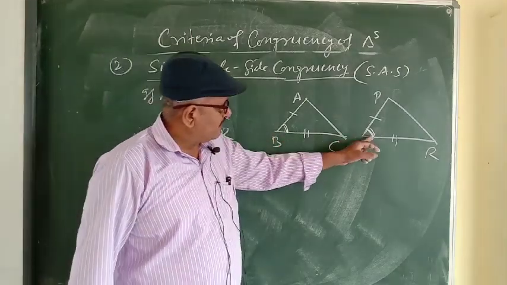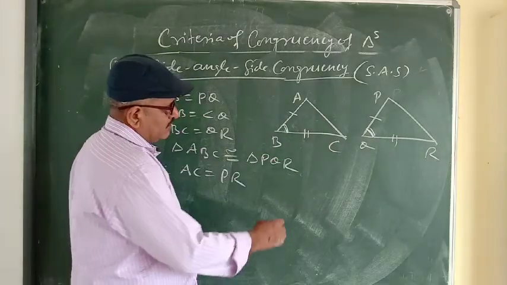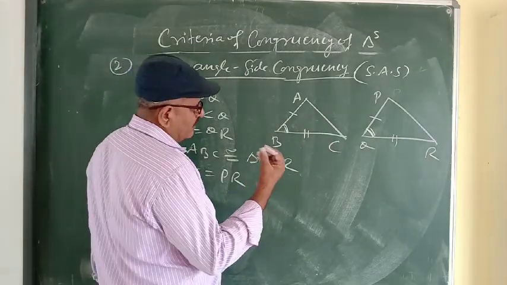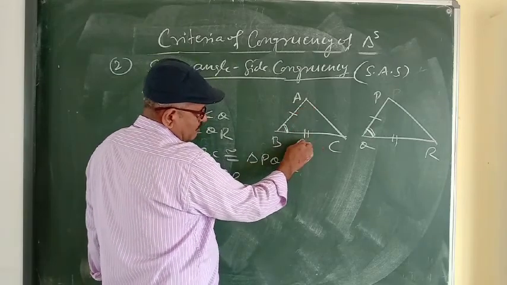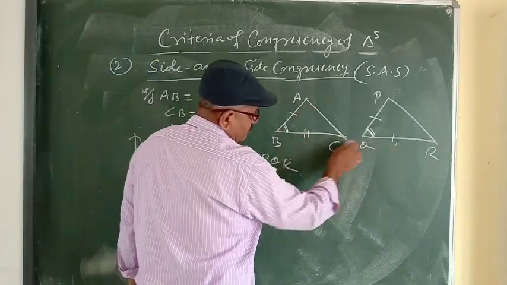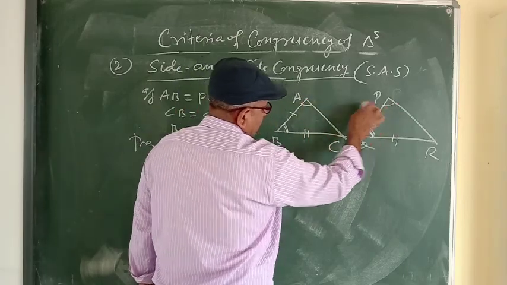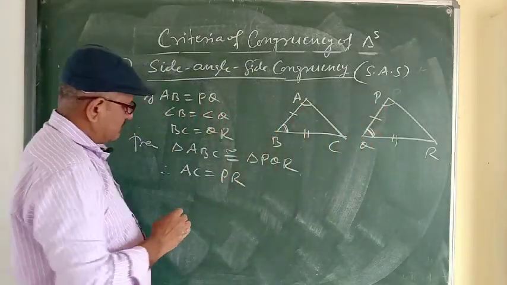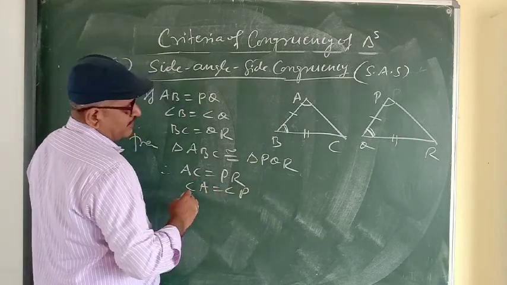One angle is given equal, and two angles are remaining here. So which angles will be equal? Corresponding angles will be equal. How can we see corresponding? The angle opposite to equal sides. BC and QR, these two sides are equal, so their opposite angles, angle A and angle P, are corresponding angles. So we can write angle A is equal to angle P.